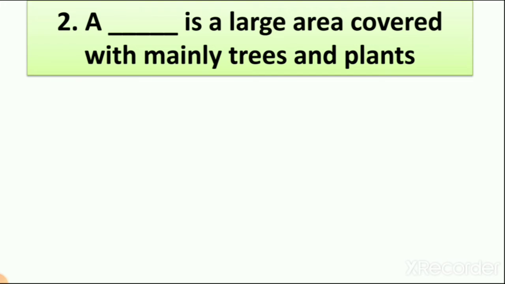So from all of these, which place is a large area covered with mainly trees and plants? At the start of this lesson we learned about places where animals live. Mostly animals live in the forest, right? So we learned about the forest, a large area with trees. Let's see the options. One is forest and the second is cave, right?